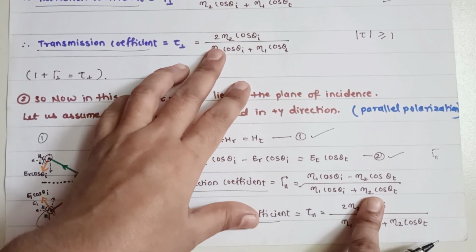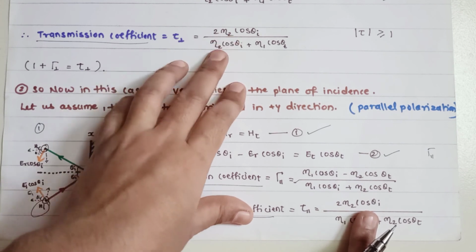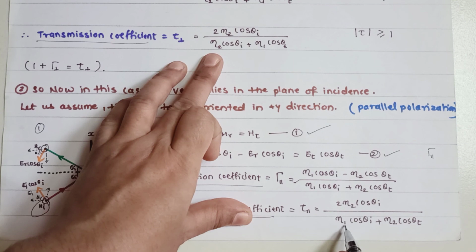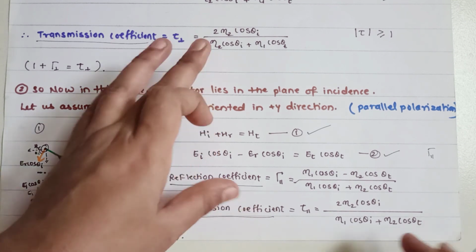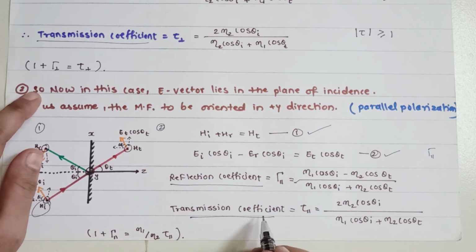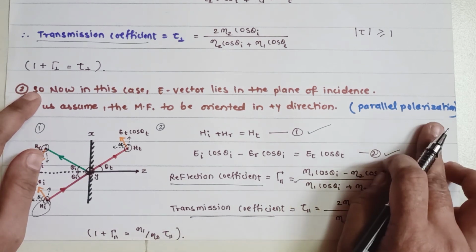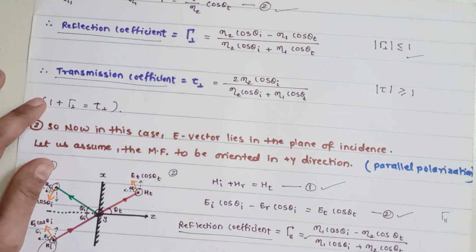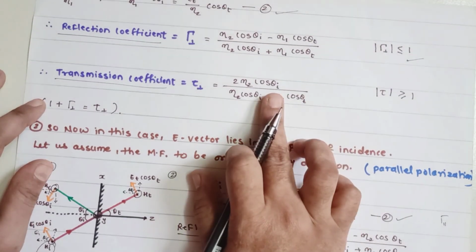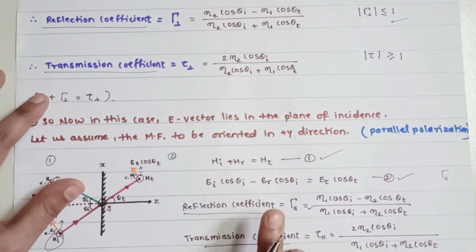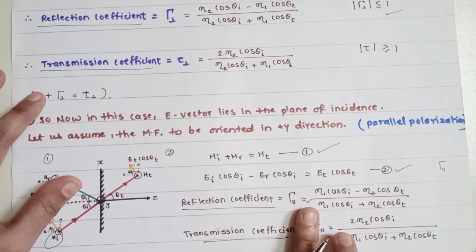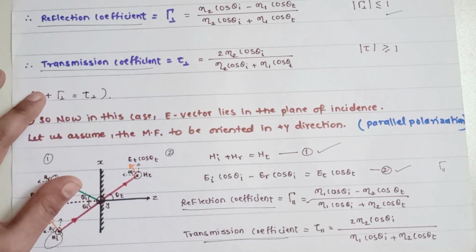Now compare the transmission coefficient: 2n2 cos theta is over n2 cos theta I plus n1 cos theta t, and here it will be n1 cos theta I and then n2 cos theta t. So this is how you get tau parallel, the transmission coefficient value for the parallel polarization. Now you find these two values: one for the perpendicular polarization and another value you will get for the parallel polarization. So perpendicular and parallel, these are the two situations.